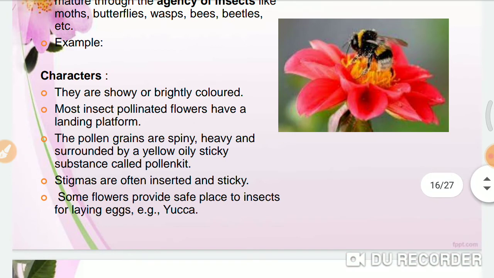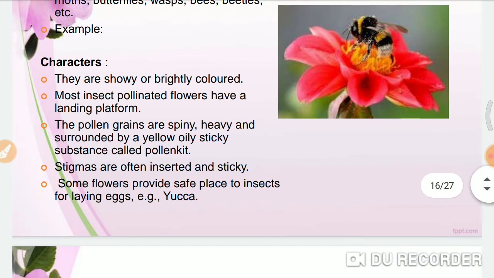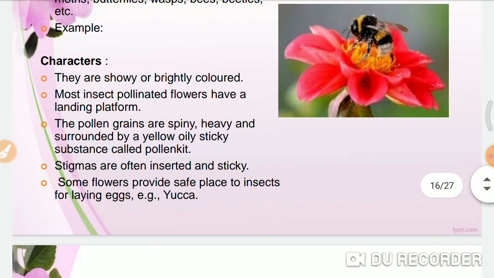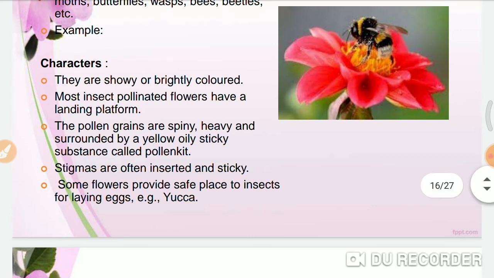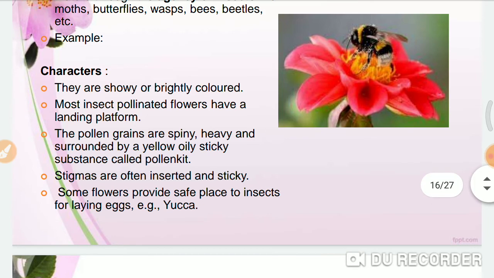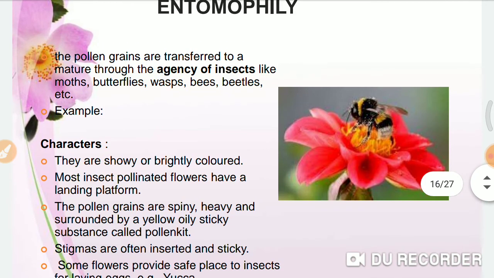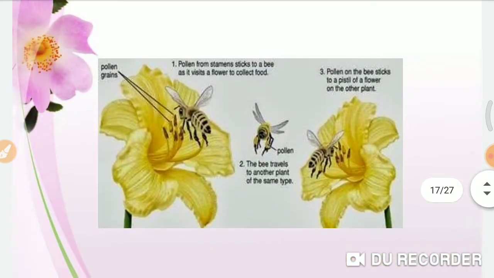That's why there are some flowers that give a place to insects to lay their eggs also. And after the eggs are hatched, there's a larva, which feeds upon the seeds that are developing in the flower. So this is how entomophily works.